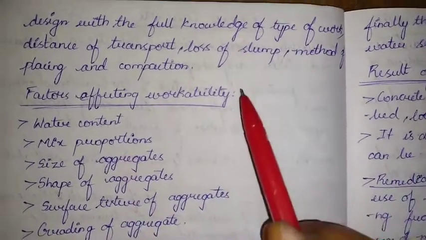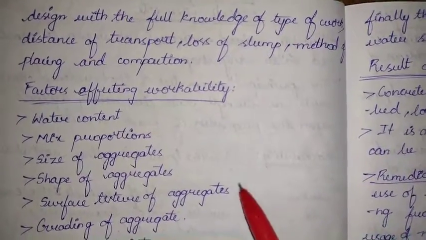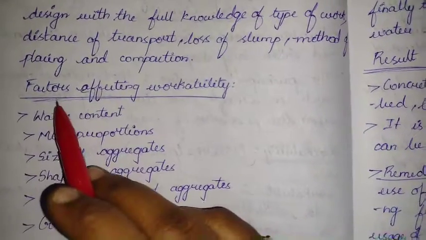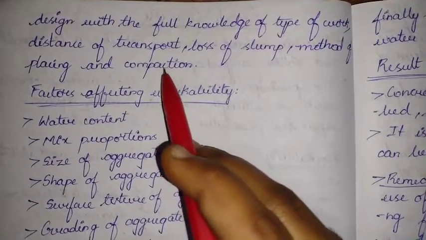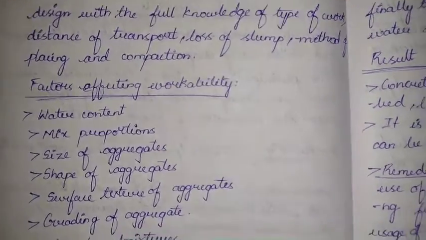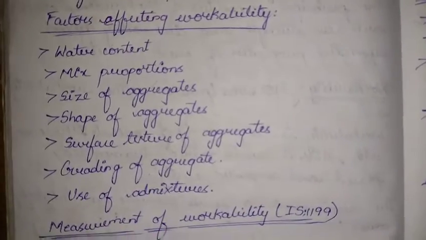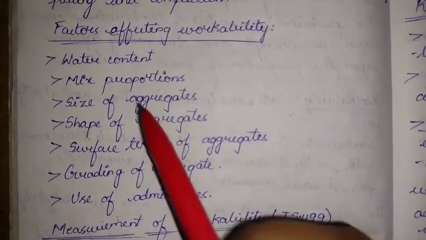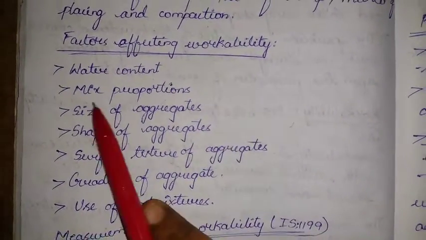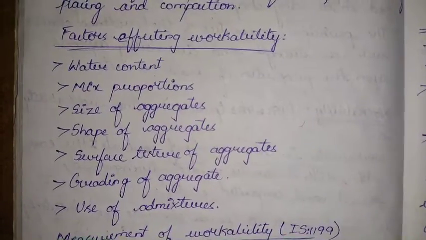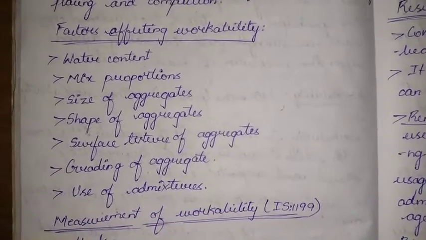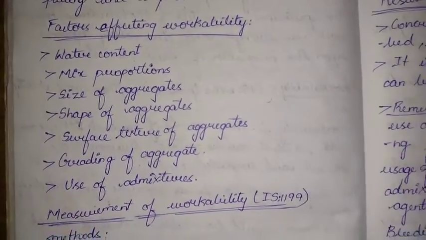Loss of slump, we'll be doing the slump cone test for this by taking a sample that is representative of the whole mixture. And method of placing and compacting, that is, whether we are using manual compaction or going for vibrators like external vibration. And what are the factors that affect workability? They are water content, that is the water used for the concrete mix; mix proportions, that is the percentages or ratios of the various elements used, cement, fine aggregate and coarse aggregate, along with the water cement ratio we are dealing with.